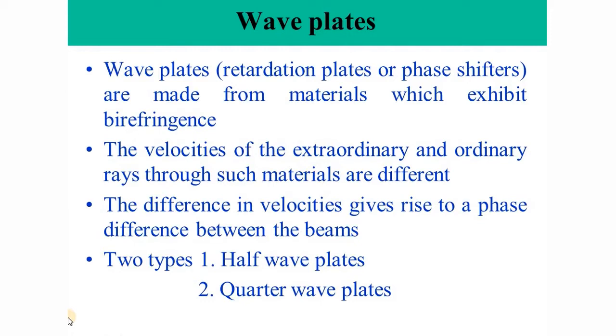So based on the phase difference or the path difference which is induced between the ordinary ray and the extraordinary ray on passing through the wave plate, the wave plates are categorized into two types. The first one is called the half wave plate and the second one is called the quarter wave plate. Okay.